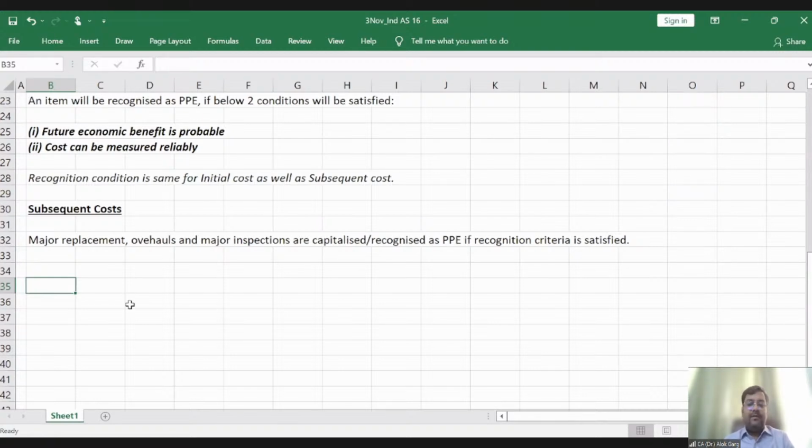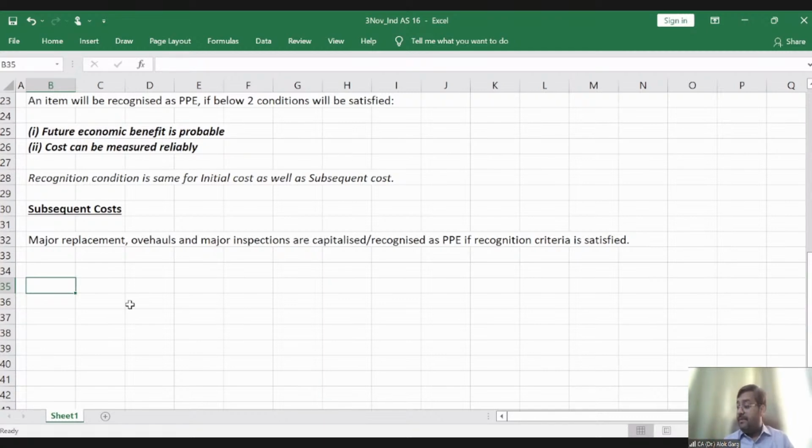Is it a small replacement? Whenever you purchase a vehicle, you go to the service, there is a change of air filter, oil filter, diesel filter, engine oil. The air filter is a very small item, costing around 200 or 300 rupees. Diesel filter, oil filter cost around 1000 rupees, 1500 rupees, 500 rupees. Engine oil, 1500 rupees. Let's say you are replacing your tires. Is it a major replacement? Answer is no.